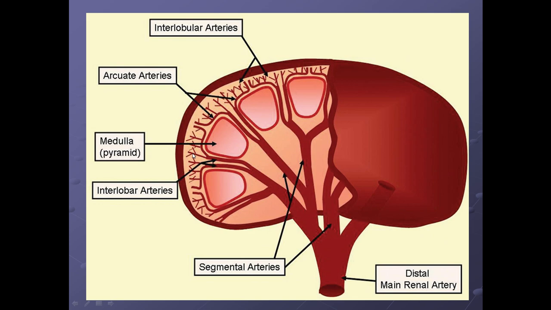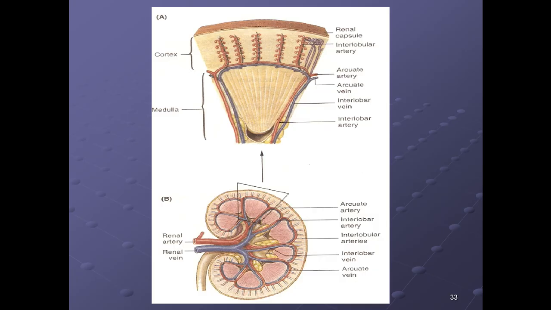Okay. And the same thing works for the venous drainage, the opposite way. If we just start with the interlobular veins, here are the interlobular veins. Then are the arcuate veins. These are the arcuate veins.